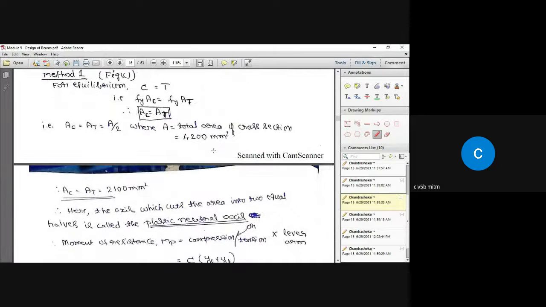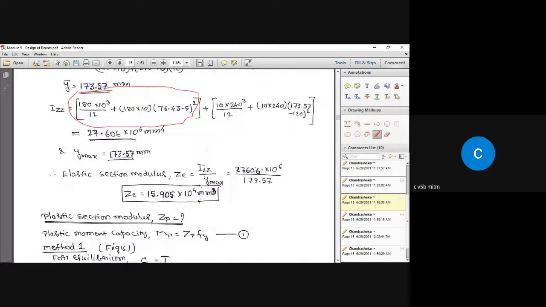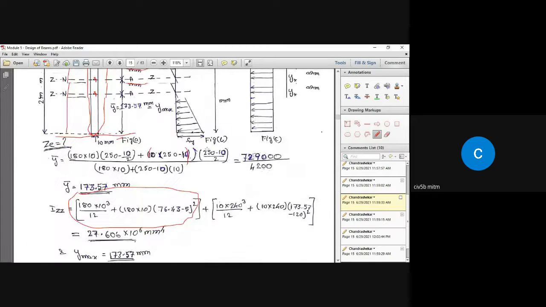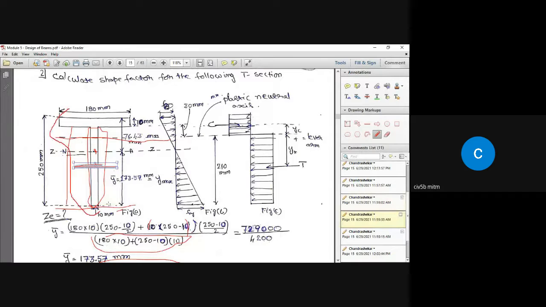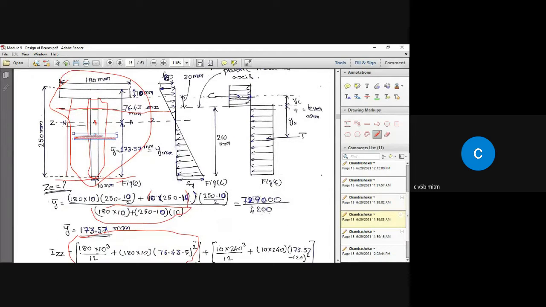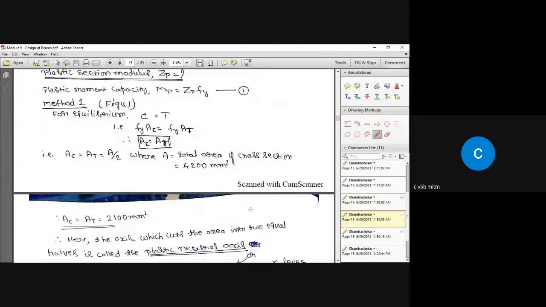here, total area is 4,200 millimeters square of the section. How did we get the total area? Look here. This is the total area of the section. That is the total area of this T section. That is equal to 4,200 millimeters square.